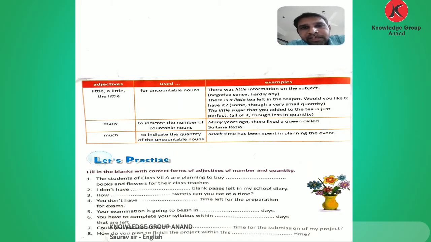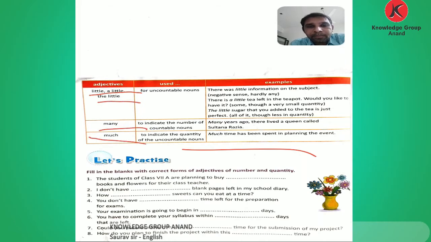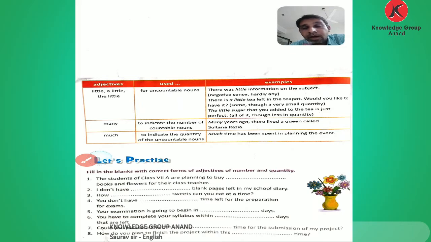Here given the activity. Fill in the blanks with correct forms of adjectives of number and quantity. Here given the 8 blanks. We are using these adjectives: little, a little, the little, many, much, some, any, few, a few, and the few. So here given the 8 blanks.